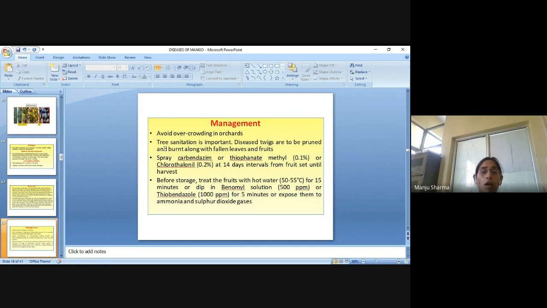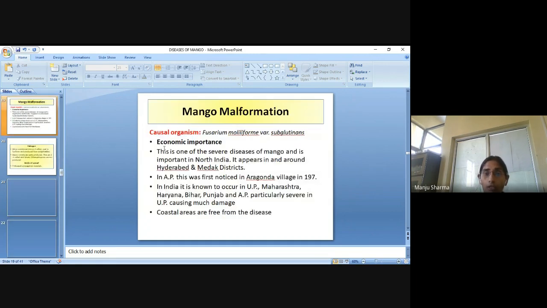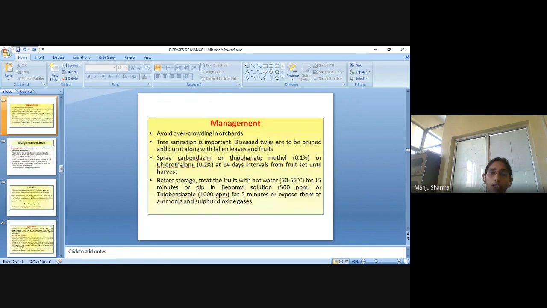Or thiabendazole, that is 1000 ppm for 5 minutes, or expose them to ammonia and sulfur dioxide gases. So these are the management of the disease.